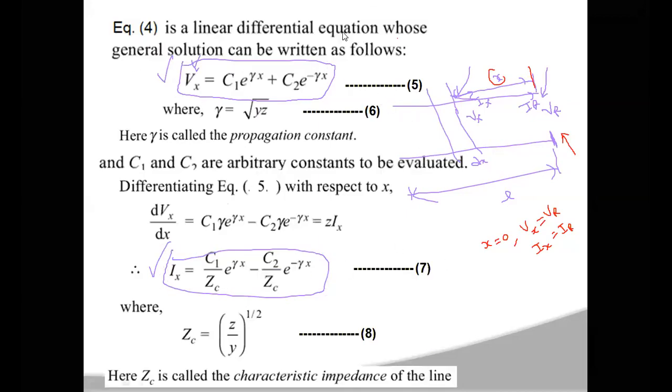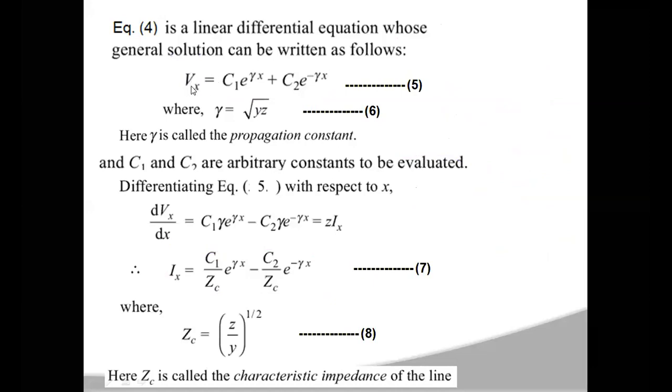Then Vx becomes VR. If x is 0, e power gamma x will be e power 0, which is 1. So VR is equal to C1 plus C2, and IR is equal to C1 by ZC minus C2 by ZC, you will get.